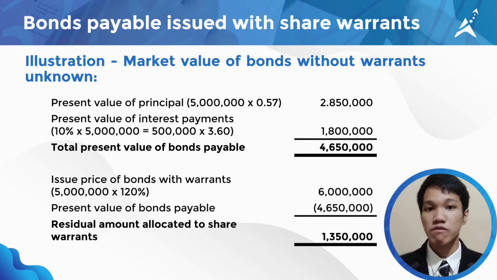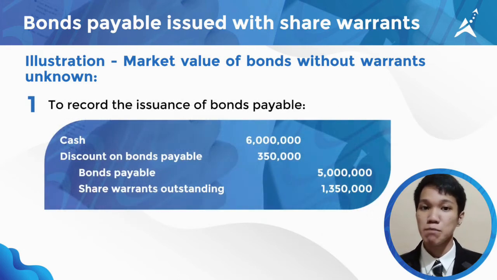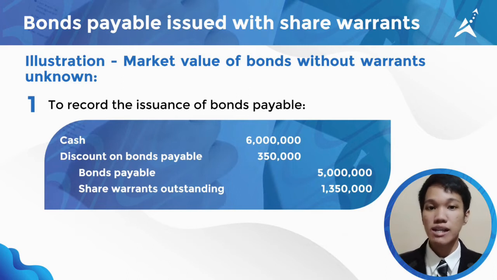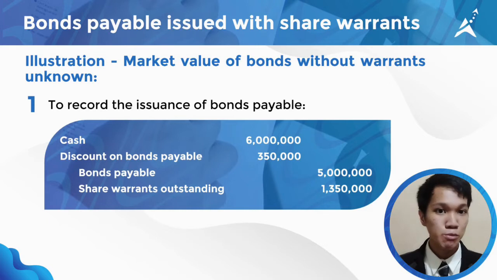So, in similar way of journalizing, we'll come up with this journal entry. Debit cash 6 million and credit bonds payable 5 million, share warrants outstanding 1,350,000. The remaining balance is debited to discount on bonds payable 350,000, or we can also compute this by deducting the present value of bonds payable of 4,650,000 from the face amount of bonds, 5 million.